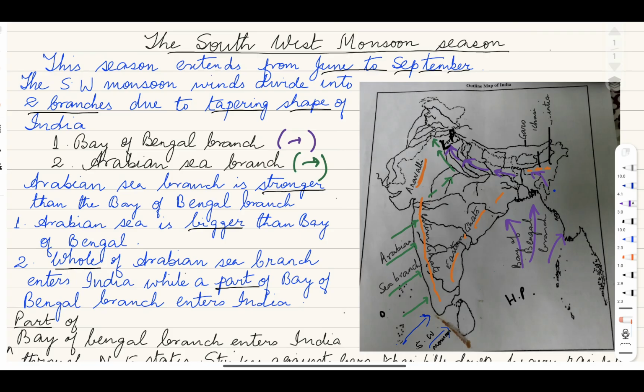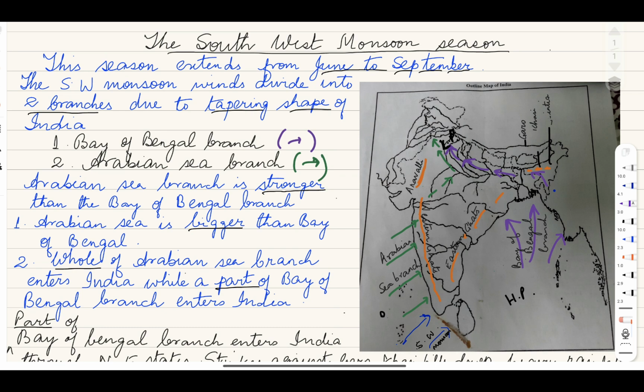Now this video is for class 10 ICSE board, and in this video let me explain the next season, that is the southwest monsoon season. Now this season extends from June to September. I always mention that extensions are important, okay? So this season extends from June to September.